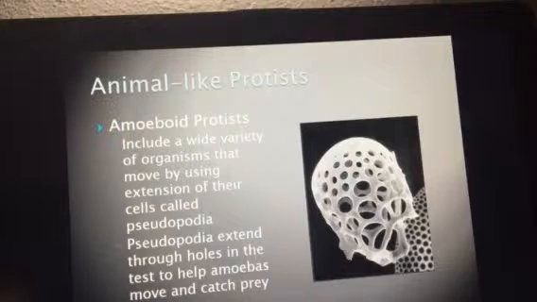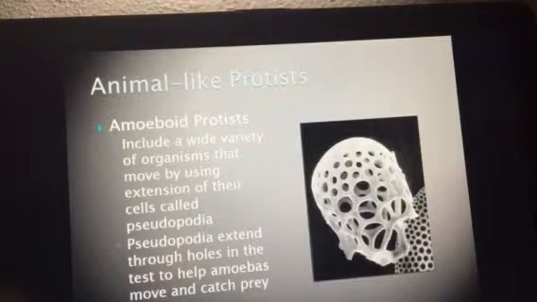So let's talk about animal-like Protista, also known as protozoa. Most of the organisms in protozoa are typically going to be single-celled. They are heterotrophic. They are capable of moving through either cilia or flagella. And the protozoans are not animals.